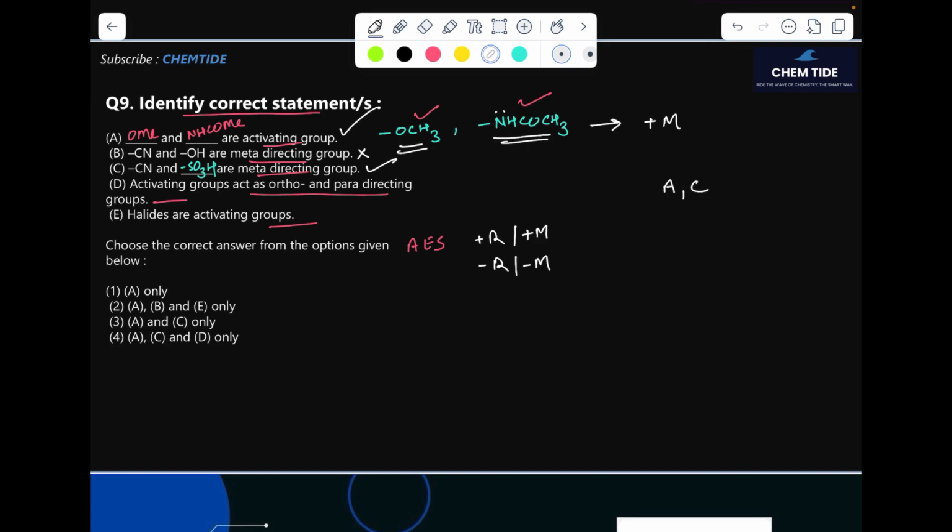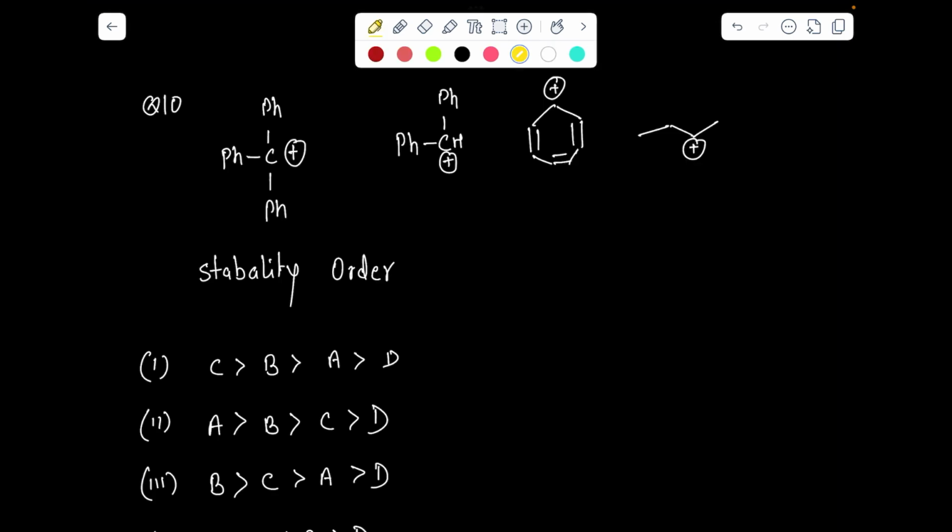Activating groups can act as ortho and para-directing. Absolutely right. This is giving us the ortho and para product, not a meta product. Halides are activating groups. No, halides are deactivating. However, they give the ortho and para products. So we have A, C, D as the answer. Now we have question number 10.